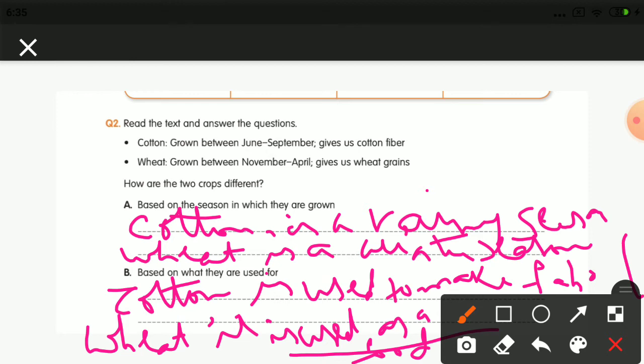So first question, A question is based on the season in which they are grown. Cotton is a rainy season crop and wheat is a winter season crop. B question is based on what they are used for. Cotton is used to make fabric material, whereas wheat is used as a food material.